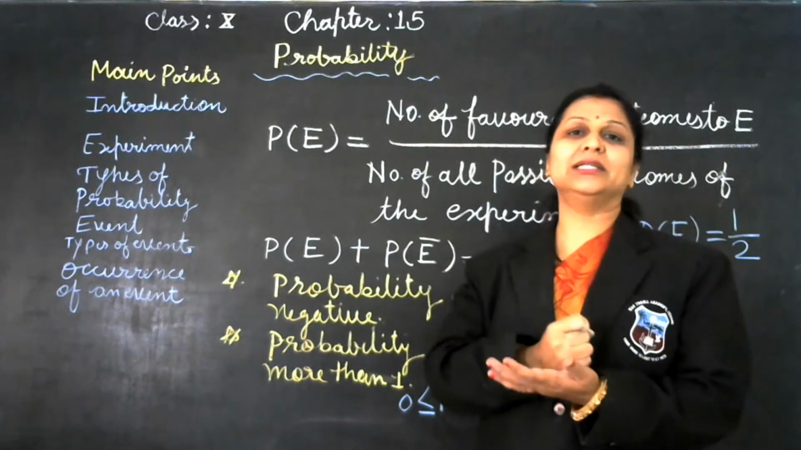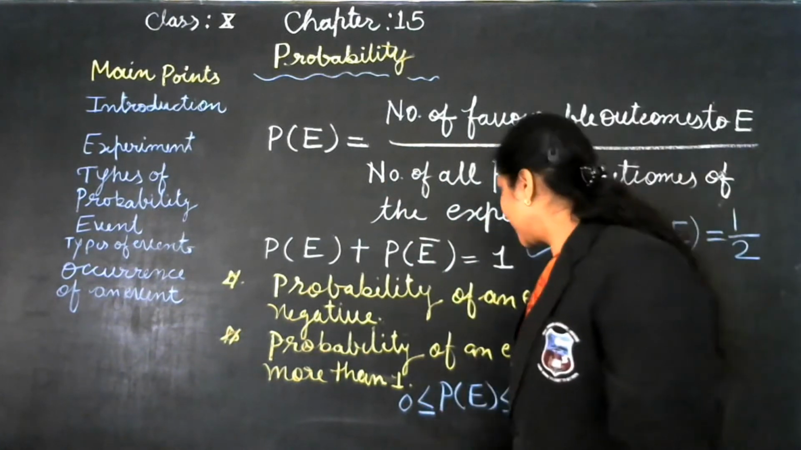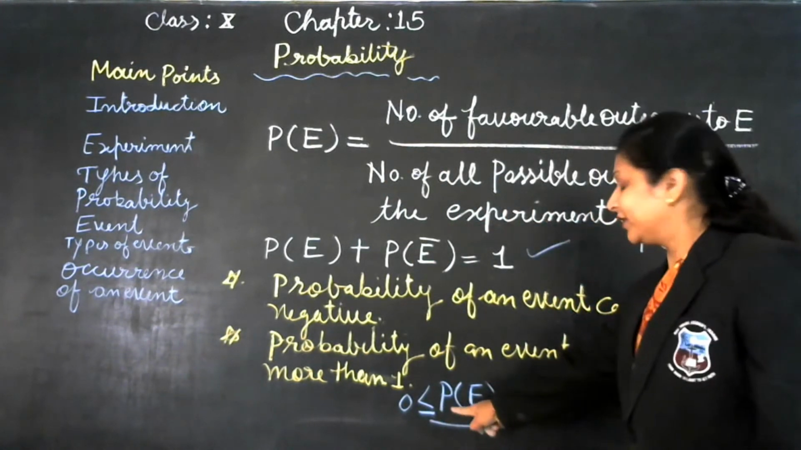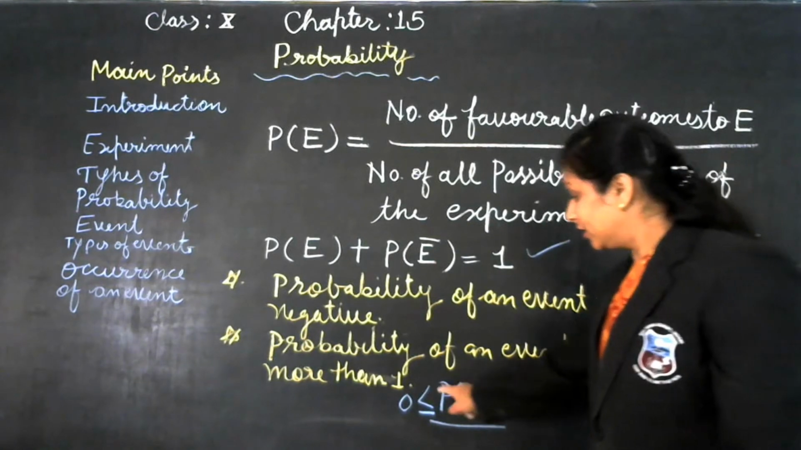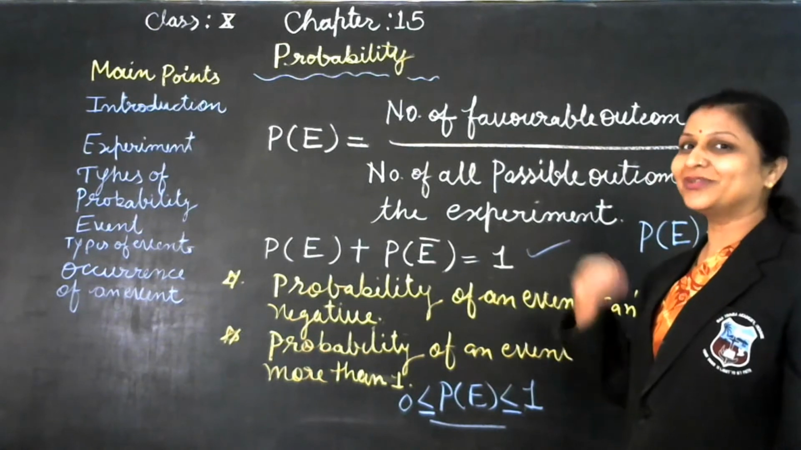Count completely. So how can it be more than one time? So see students, in that way we can say the probability of an event is not less than 0 and not more than 1.